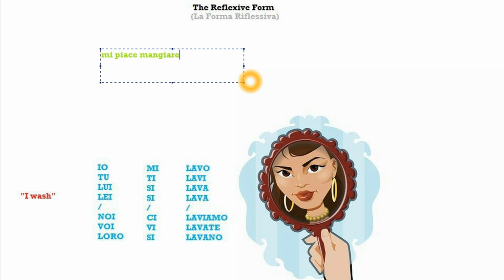Mi piace mangiare. Now pause the video if you don't want to know the answer and want to think about it for a second, but do you think this is a reflexive form or not? Well, let's have a look. First things first, we look at the verb. The verb is piacere, which means to seem nice, to seem good.